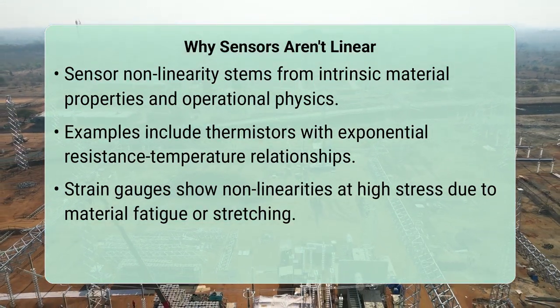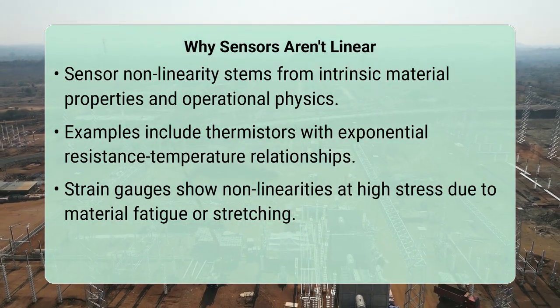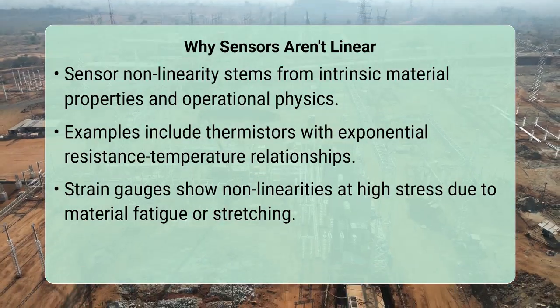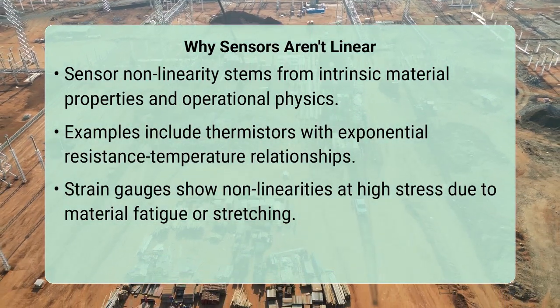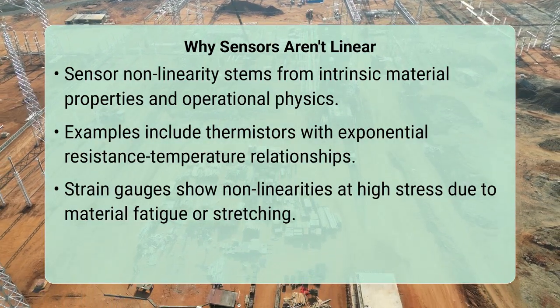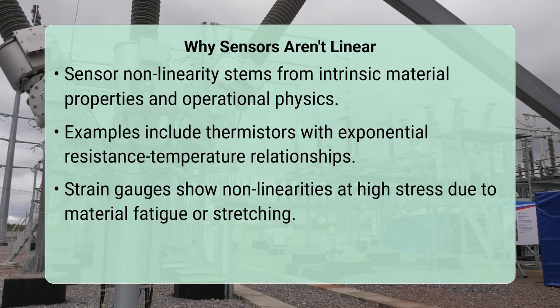Similarly, strain gauges might have nonlinear responses at higher stress levels due to material fatigue or stretching limits. These inherent physical characteristics mean that a simple proportional relationship between input and output is rarely achieved in practice, necessitating these compensation techniques. To address this, embedded systems employ several practical techniques.